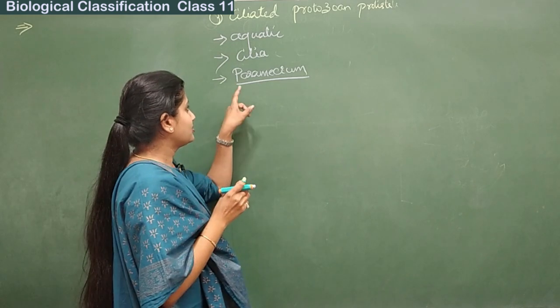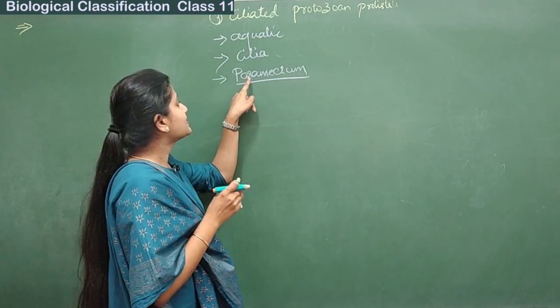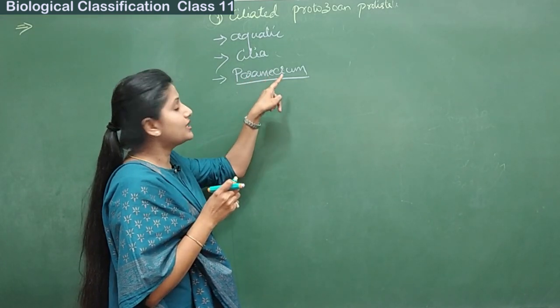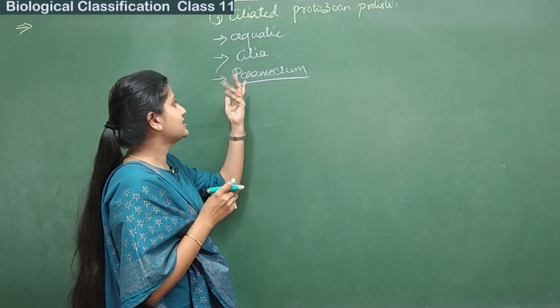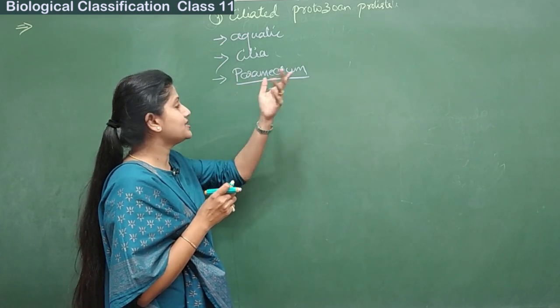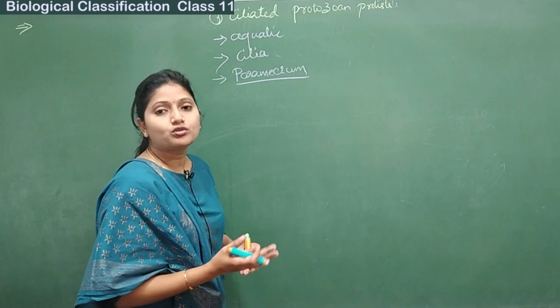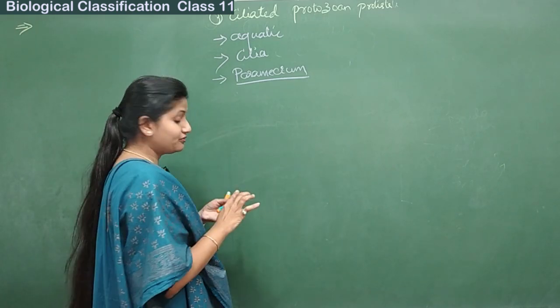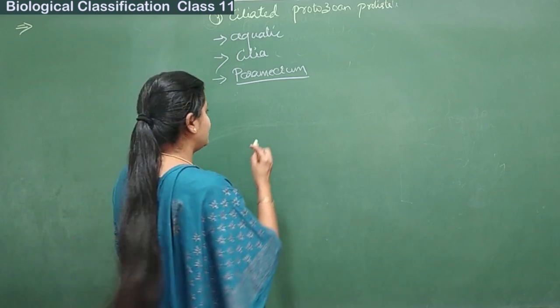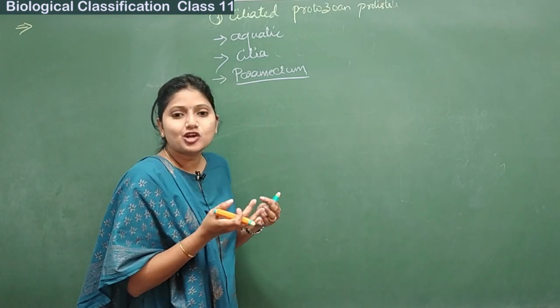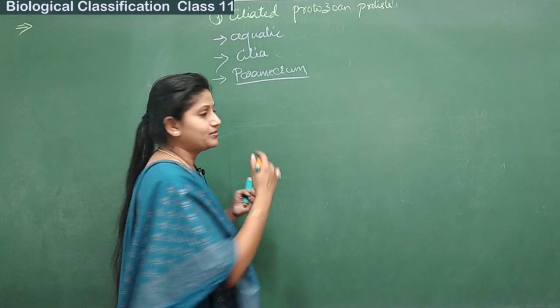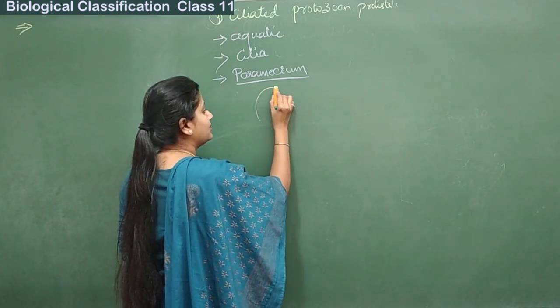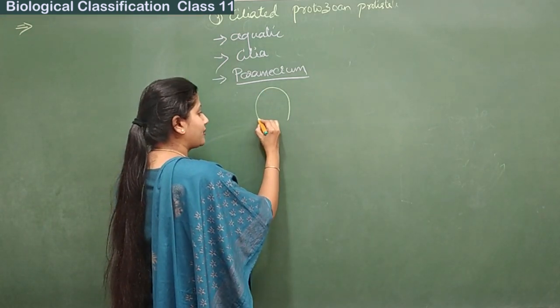Paramecium. Sometimes people even write it as Paramecium, and sometimes we get to see it as Paramecium, Paramecium. Just see how it goes in your books. Fine. So Paramecium, and we will first see the structure of the Paramecium, how it goes. It is very famously called the slipper organism, isn't it? Because the shape resembles the footwear.